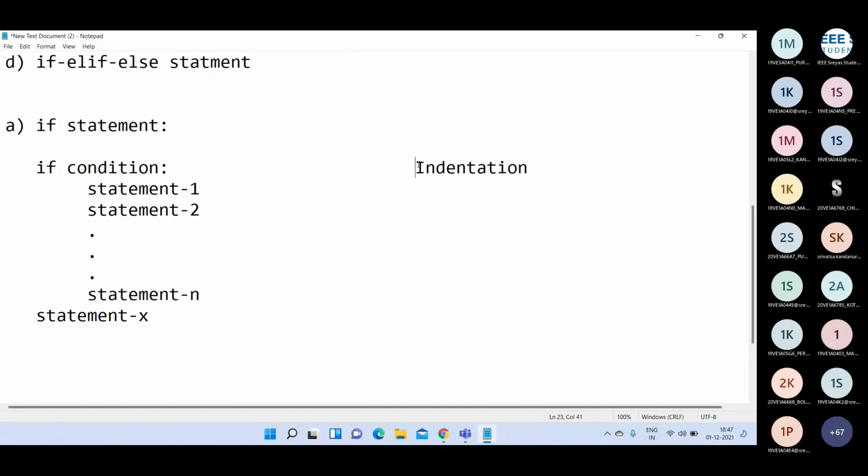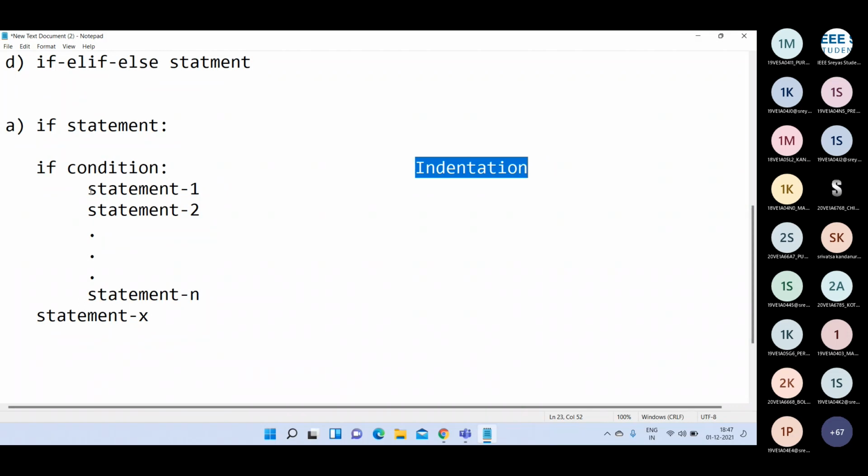Because in Python there are no curly brackets to indicate the block of statements, we follow indentation. Indentation means giving some proper space before the statement.